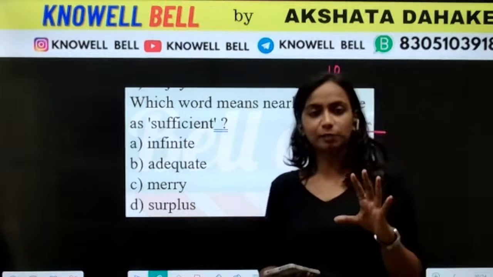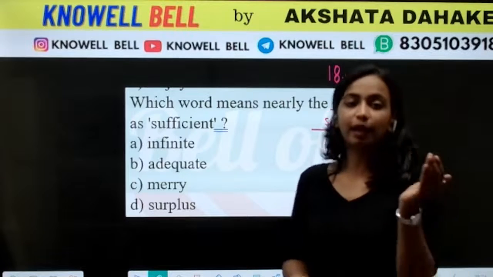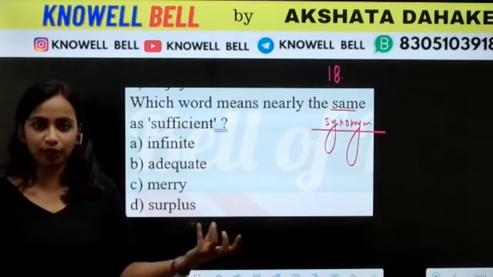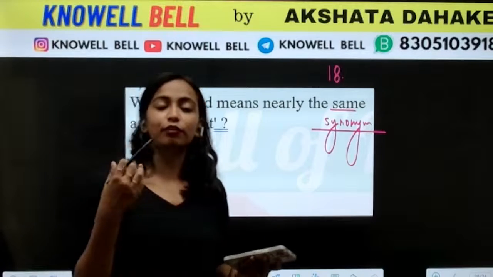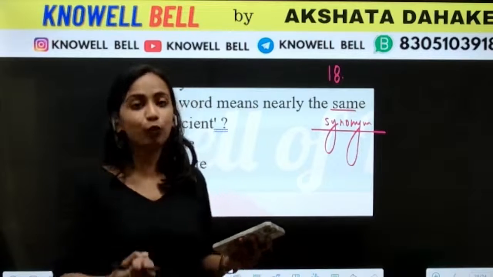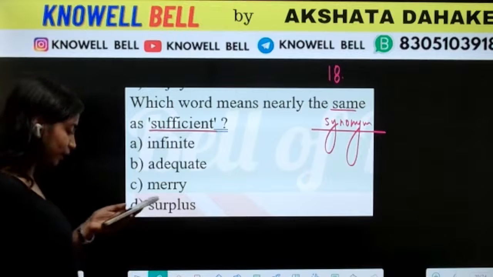Sufficient मतलब something that is present in इतने अमाउंट में कोई चीज प्रेजेंट है वो ना तो कम है ना ही ज्यादा. Like if you are talking about, let's say, food grains, so food grains are present in sufficient amount. That means ना ही वो बहुत कम है ना ही वो बहुत ज्यादा है. जितनी हमको रिक्वायर्ड है उतने अमाउंट में वो प्रेजेंट है. So we have infinite, adequate, merry or surplus.